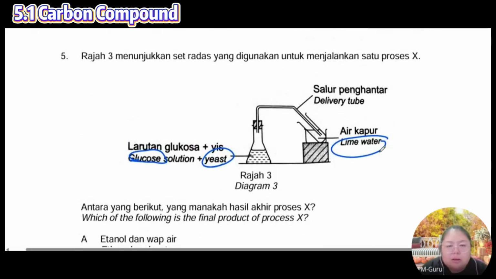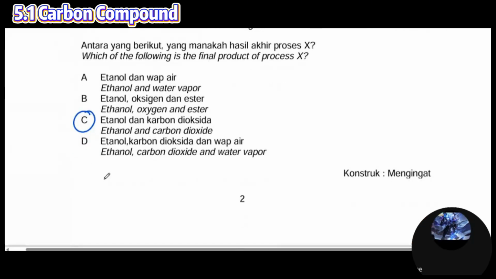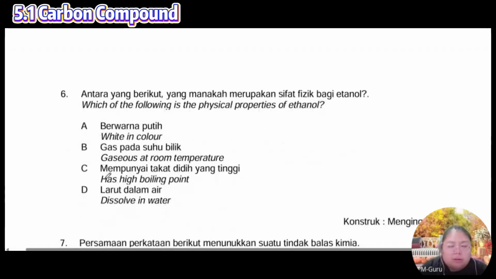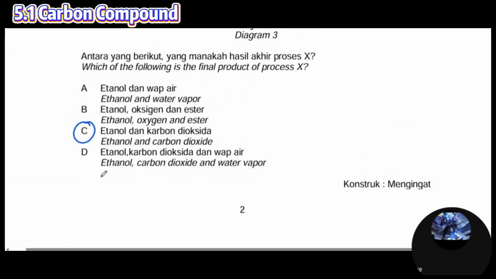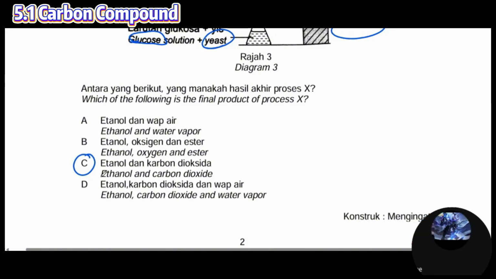This one produces alcohol, not the ester. So the answer is ethanol and carbon dioxide. Glucose and sugar are the same? Sugar is complex, glucose is broken down. They are the same thing.